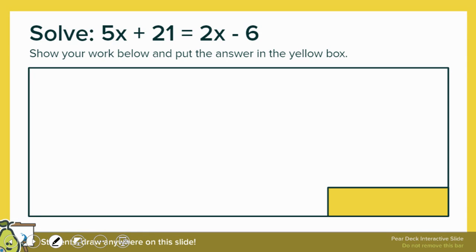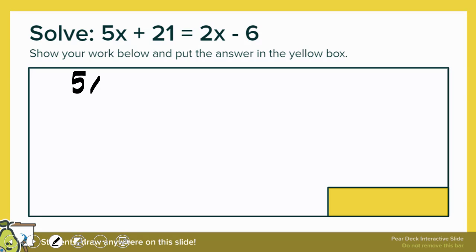All right, so it says solve 5x plus 21 equals 2x minus 6. Show your work below and put your answers on a yellow box. So that's that yellow box, you're going to put it in there. All right, so what you're going to do first, what I always like to do in this situation, I always like to write the equation.